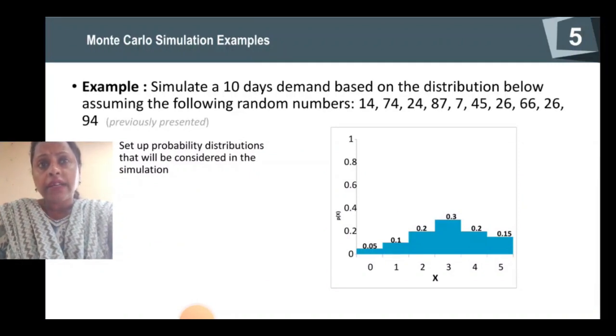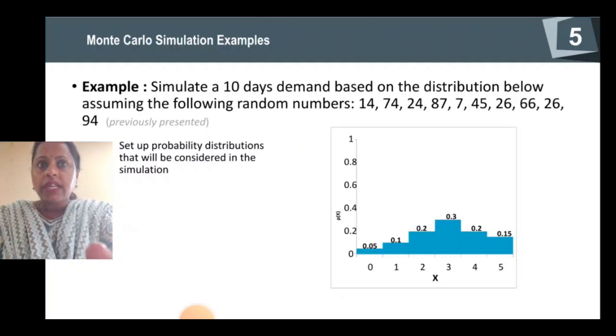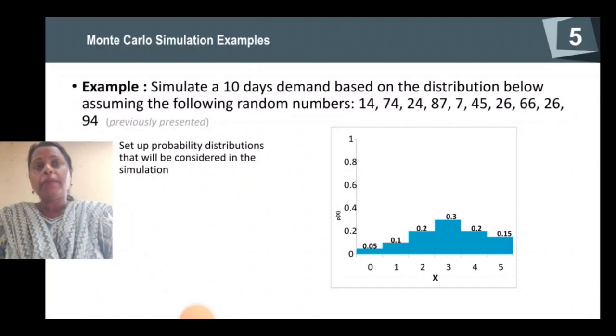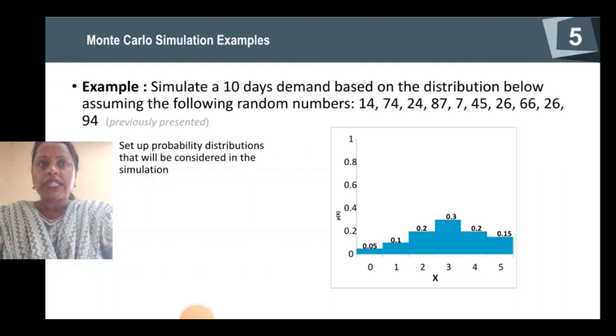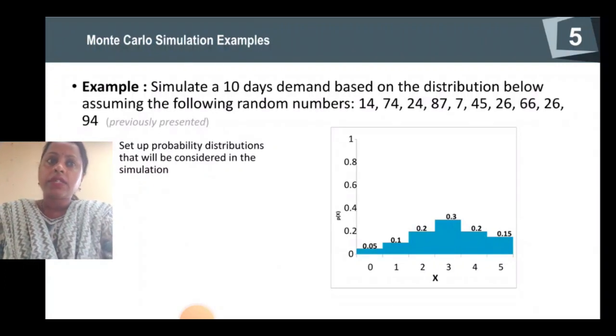Now we will understand this process with the help of an example. We will simulate a 10 days demand on the basis of distribution given below. So here you can see it is a clear question given. So random numbers are 14, 74, 24, 87, 7, 45, 26, 66, 26 and 94. Okay. So now you have to set up a probability distribution that will be considered in the simulation.